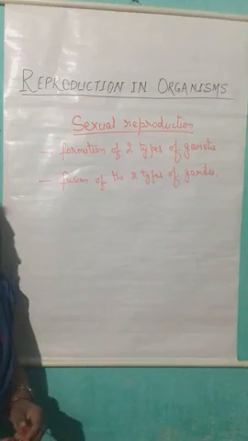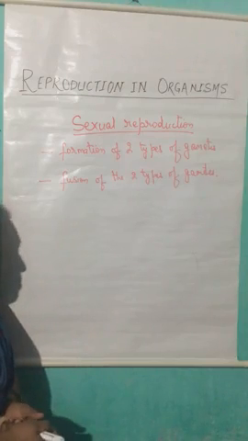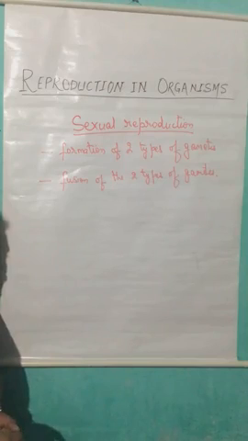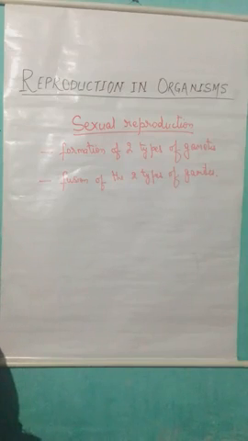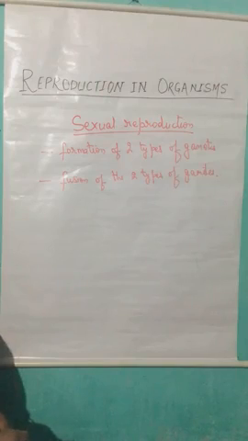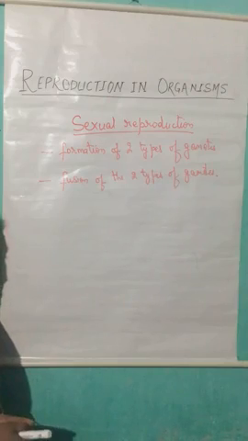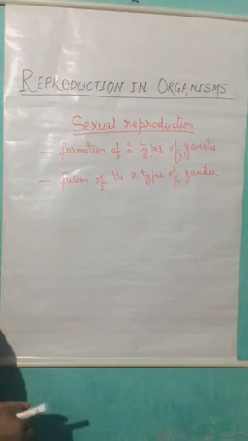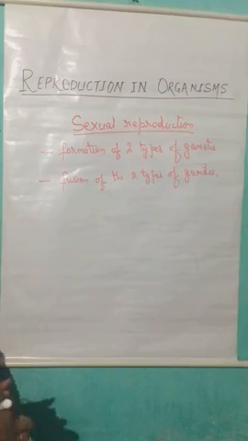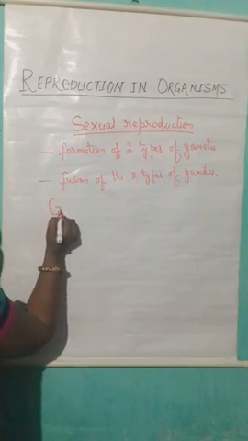So, in this topic, first of all, we will discuss what are gametes, what are their types, how they are formed, and how the fusion of the gametes takes place. Before starting the topic, let's discuss the important points of this topic. The first question here is gamete.